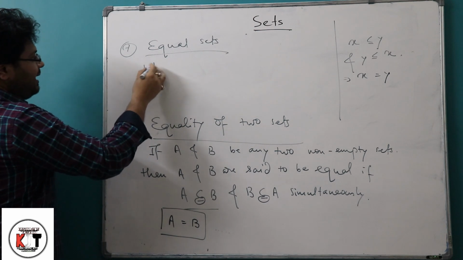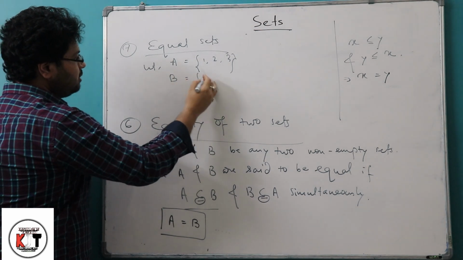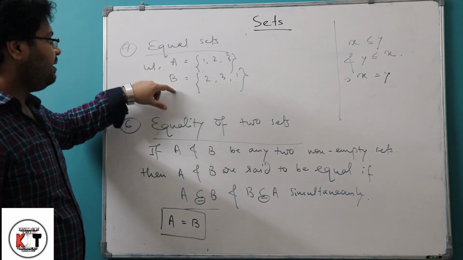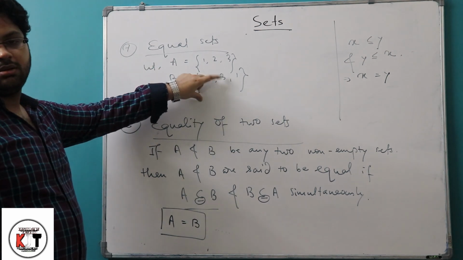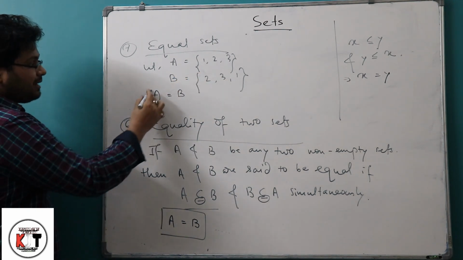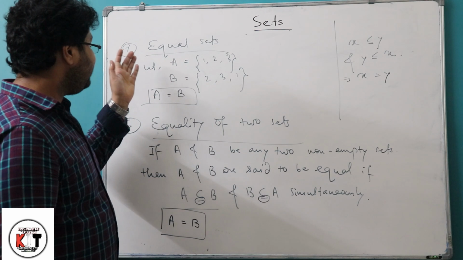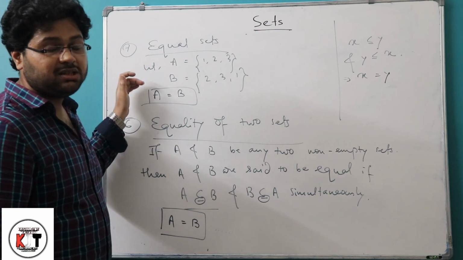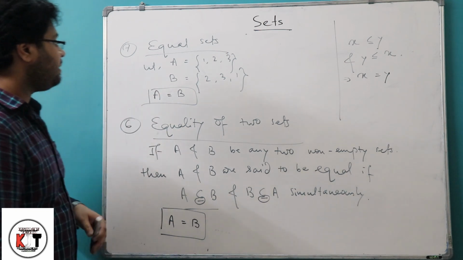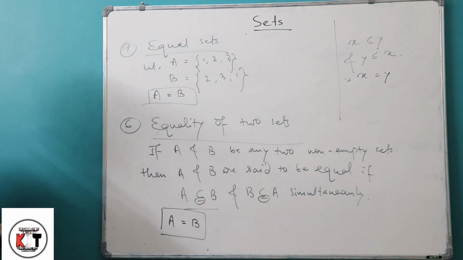So suppose A is equal to {1, 2, 3} and B is equal to {2, 3, 1}. Here both the sets A and B have the same elements. As they have the same elements, we can call A equal to B. This is not equality. Equality means the condition for being equal. But equal set means sets which have the same elements. You can see from that example, A and B have the same elements, so I am calling them equal sets.